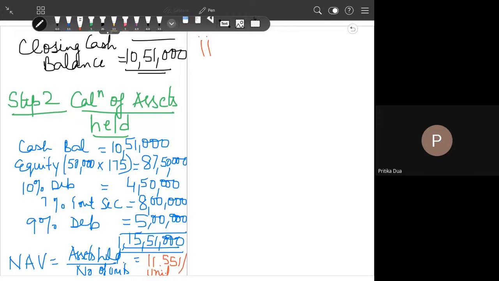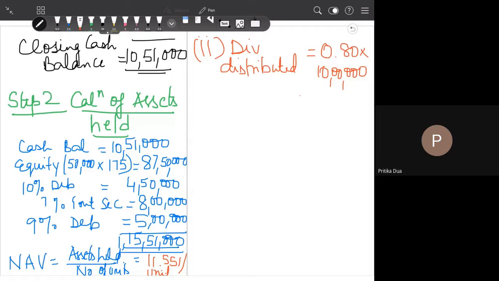So dividend distributed will be 0.80 into 10 lakh. Number of units issued are 10 lakh. So dividend distributed is rupees 8 lakh. First, this thing should be clear to everyone. Out of 12 lakh of dividend received, the mutual fund company is distributing a dividend of rupees 8 lakh. Now you need to calculate the new NAV.